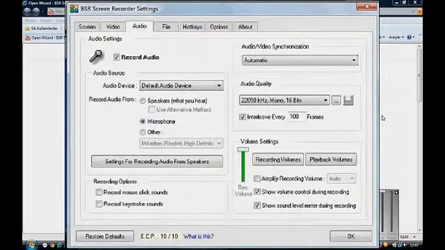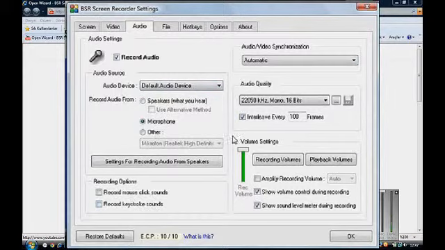In the Audio tab, you may adjust your audio settings. You may choose your source as speakers, microphone, or other. By default, audio device is selected as default audio device. You may also reselect it according to your desire. You may also record mouse click sounds or keystroke sounds during your recording.